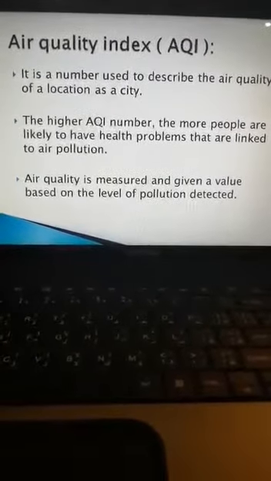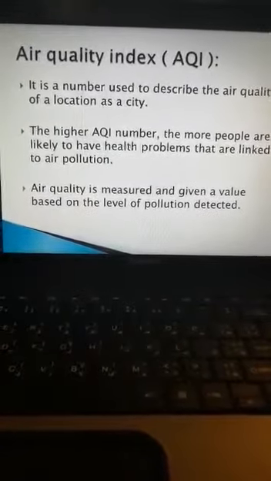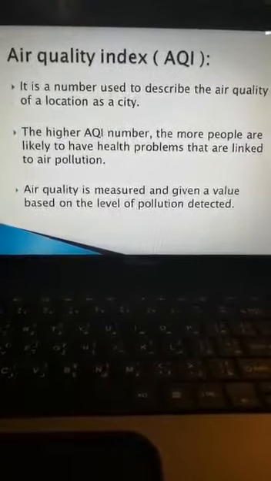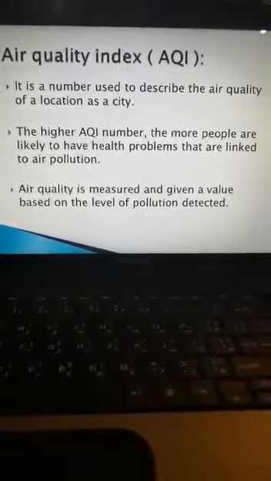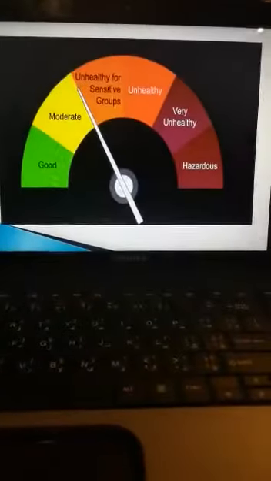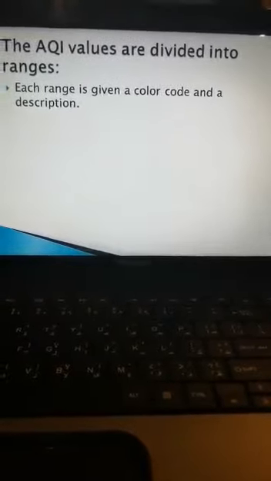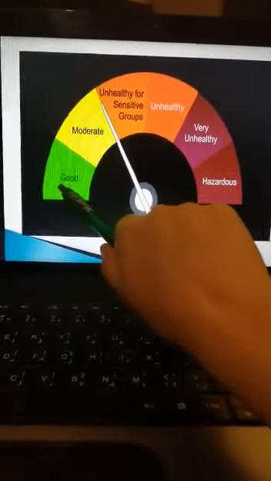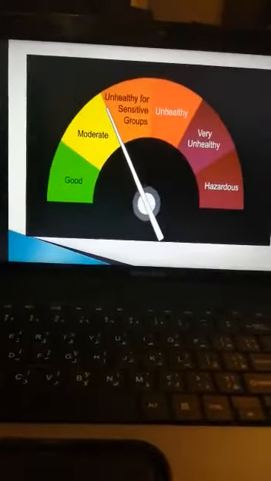And we talked about the air quality index, and we know that it is a number used to describe the air quality. The higher the air quality index number, the more people are likely to have health problems. Air quality is measured and given a value based on the level of pollution, like this. Air quality index values are divided into ranges, and each range is given a color code and a description: good, healthy, unhealthy.